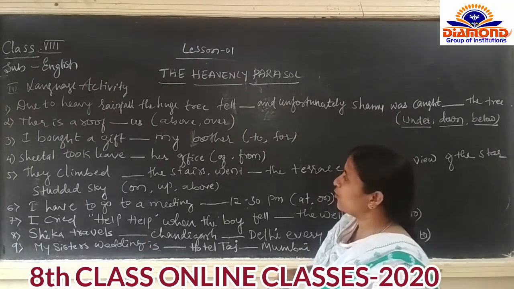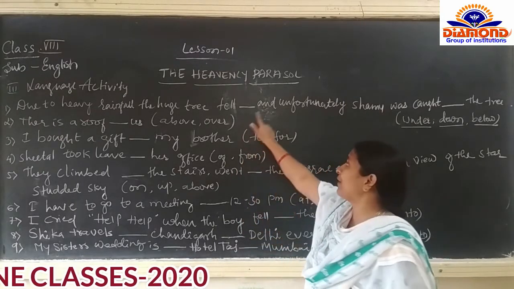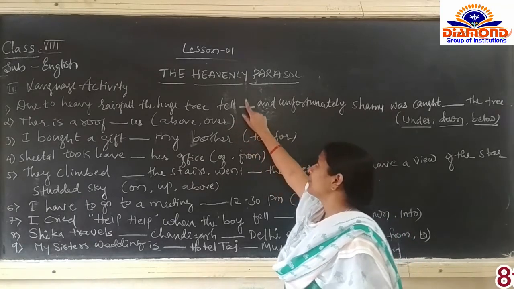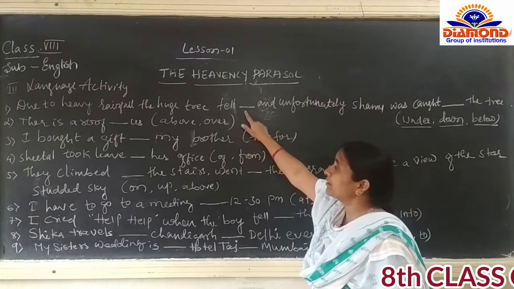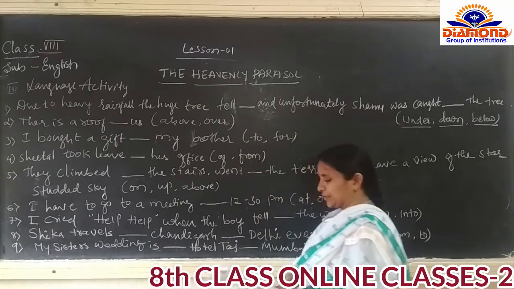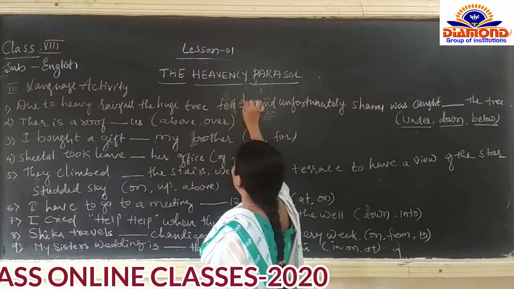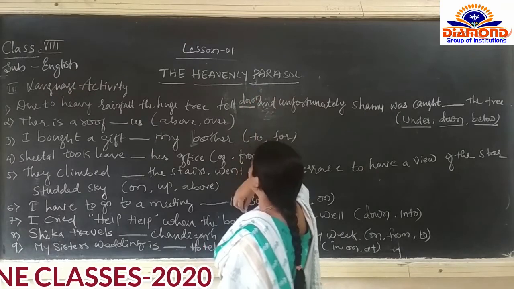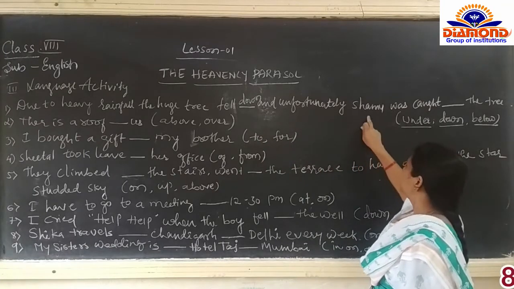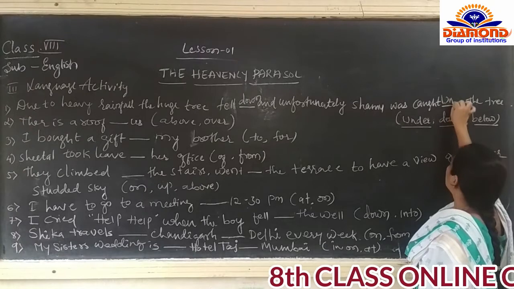Then what we have to do here, due to heavy rainfall, the huge tree fell. Heavy rainfall की वजह से what the tree has done, the tree fell. What should be written here? The tree fell down. Which preposition is used here? The tree fell down. And unfortunately, Shamu was caught under